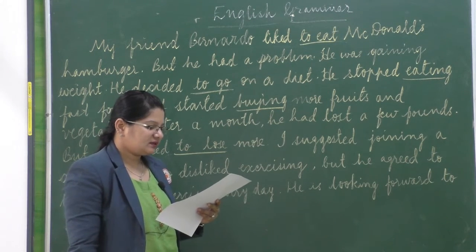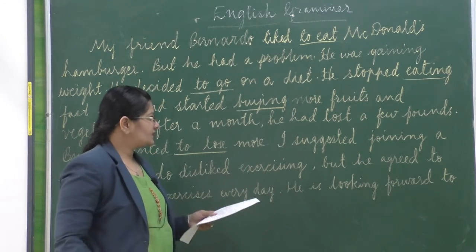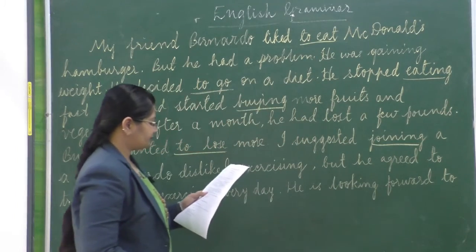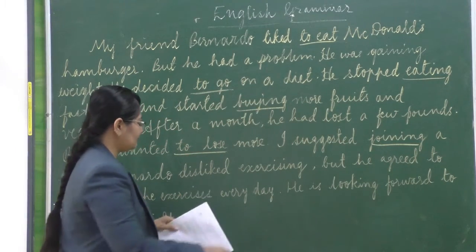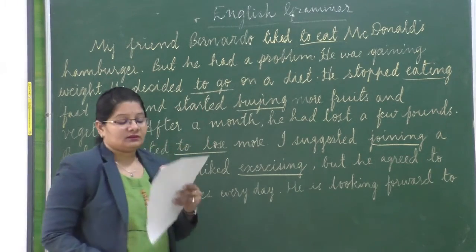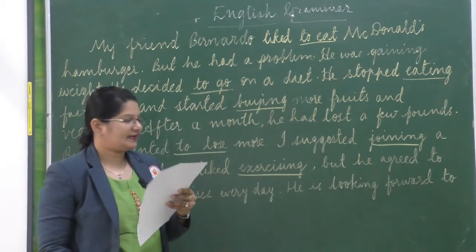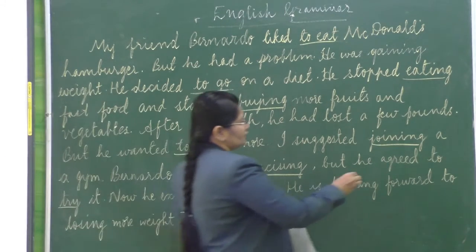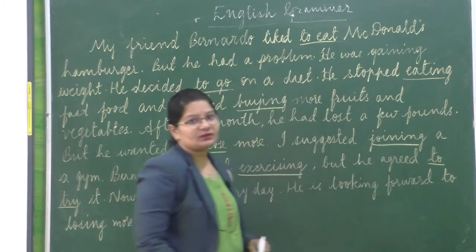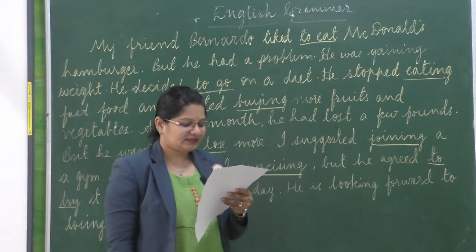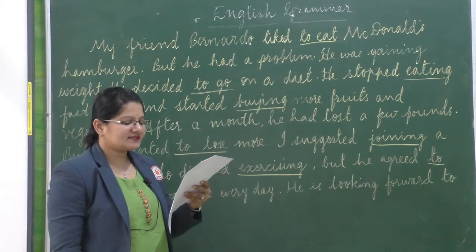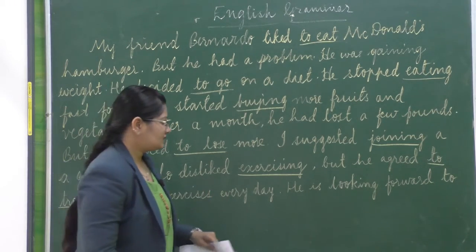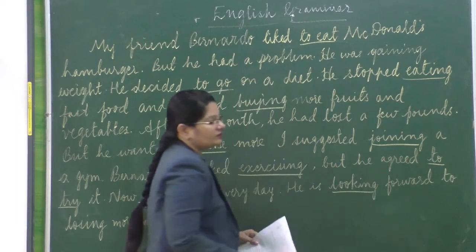I suggested joining a gym. Joining is another verb. Bernardo disliked exercising, but he agreed to try it. So which is the next verb? To try it. So here this verb is the infinitive. Next, now he exercises every day. He is looking forward to losing more weight. So here this is another verb.